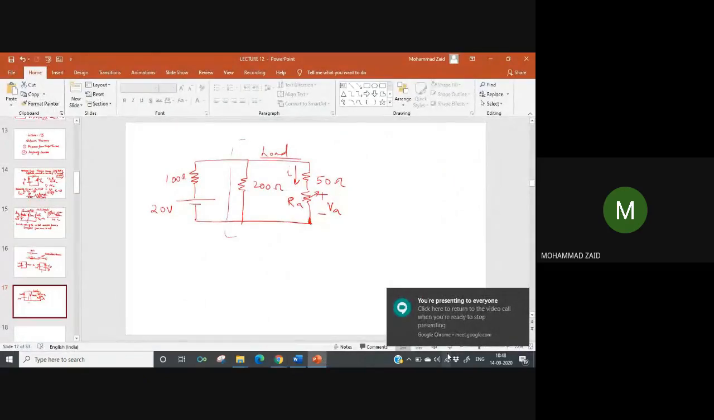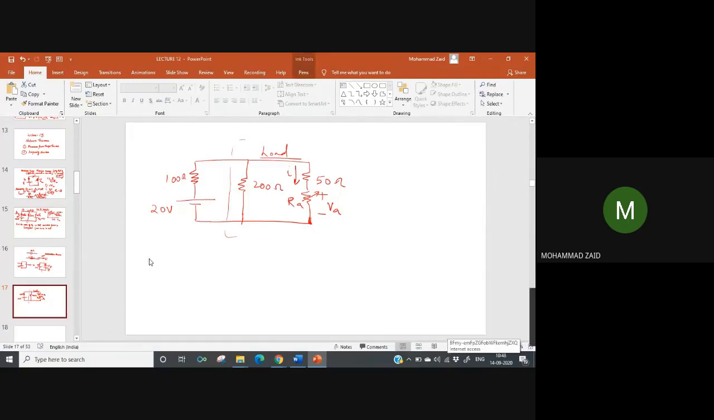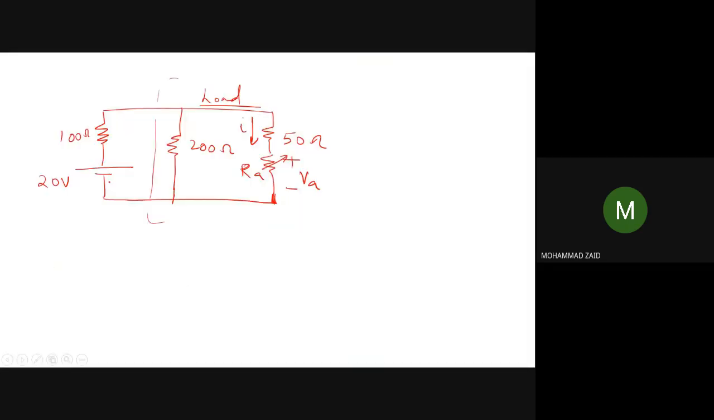Can you try to get the value of VA? You have four options for that. Let me give you four options. The first option here is VA is 7.5 volt, B is 10 volt, C is 15 volt, and D is 0 volt.